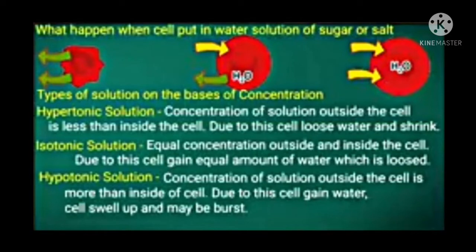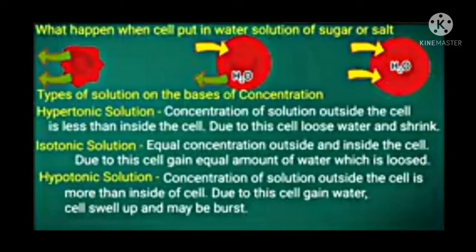Now let us see what happens to the cell when we put it in water solution of sugar or salt. Let us take the salt solution and add the cell in it. What happens is that the concentration of the solution outside the cell will be more than inside the cell. As a result, the cell loses water and it shrinks. Such solution is known as hypertonic solution.